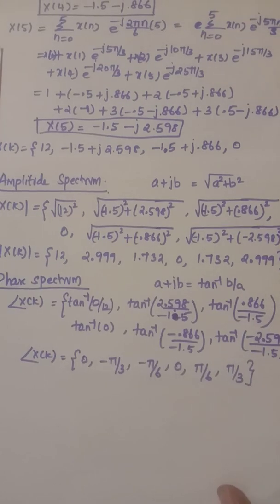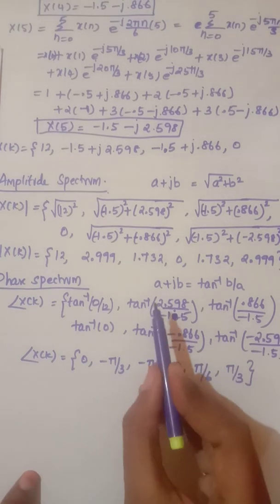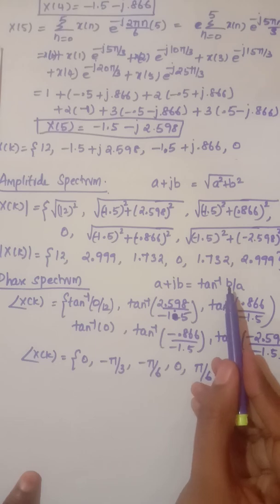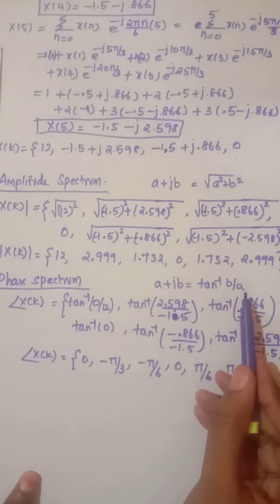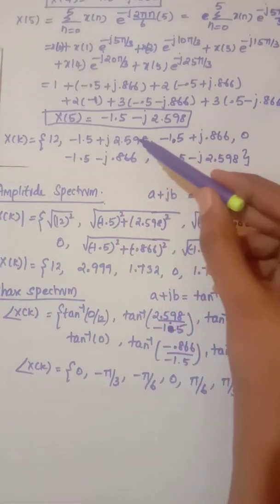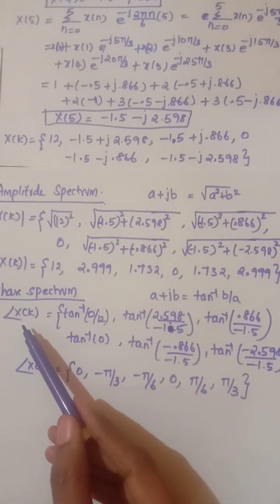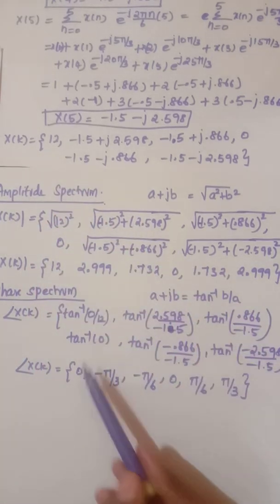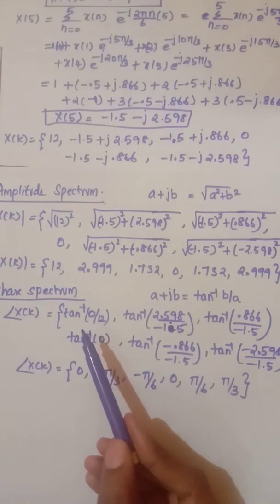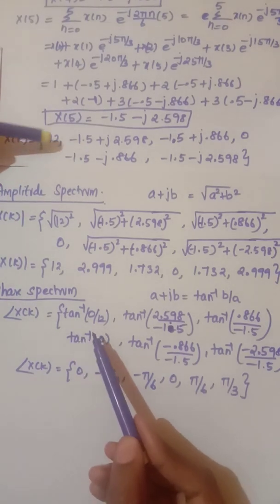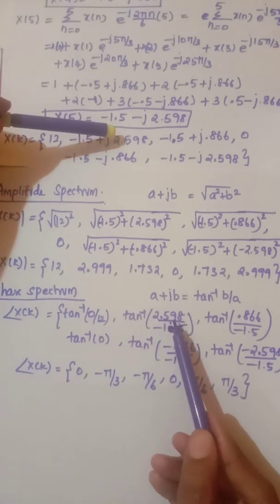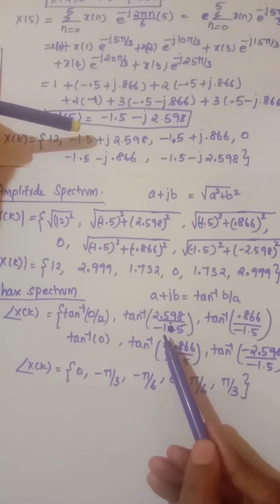Similarly, we need to obtain the phase spectrum. If a complex number is a plus jb, the phase can be obtained as tan inverse of imaginary part by real part, so tan inverse of b by a. For x of k, we obtain the phase spectrum for each term. Tan inverse of 0 by 12, since there is no imaginary part in this case, is 0. Similarly, tan inverse of the imaginary part 2.598 divided by minus 1.5.